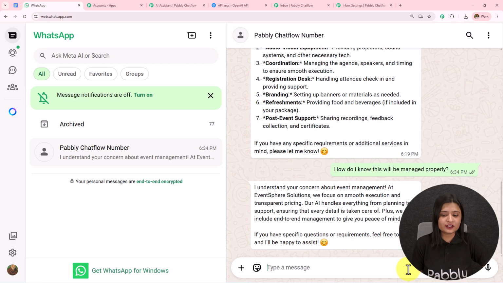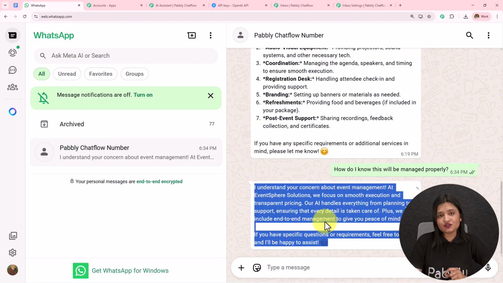I understand your concern about event management. At Event Space Solution, we focus on smooth execution and transparent pricing. Our AI handles everything from planning to support, ensuring that every detail is taken care of. Plus, we include end-to-end management to give you peace of mind. If you have any specific question or requirement, feel free to ask and I'll be happy to assist.